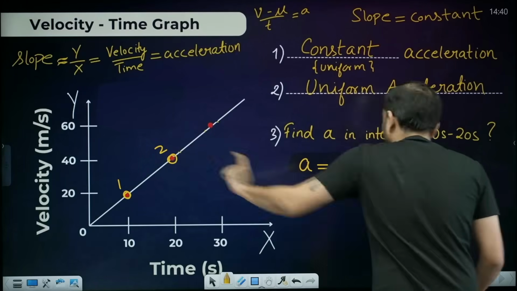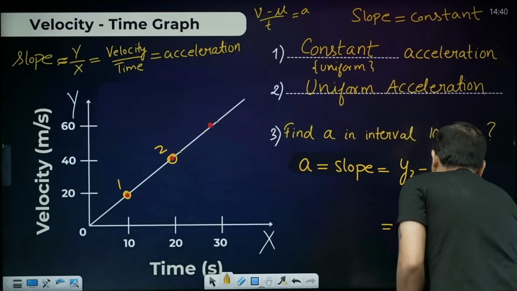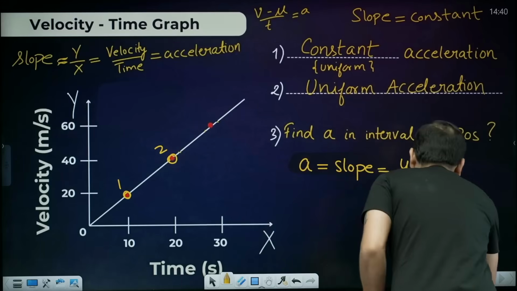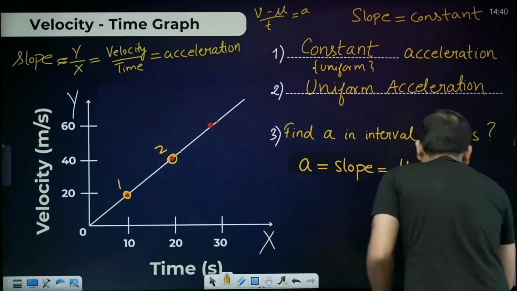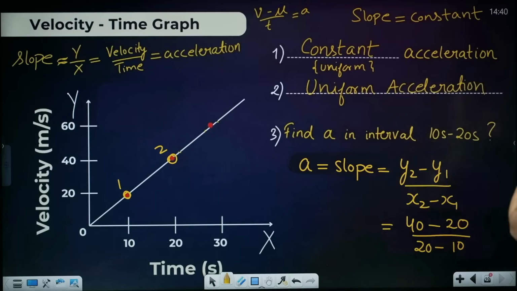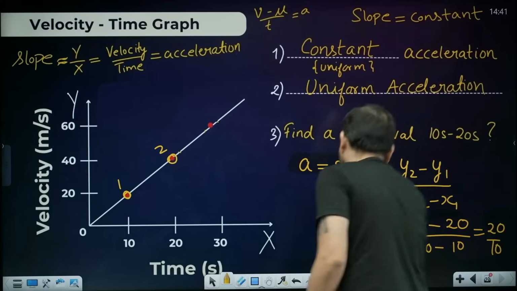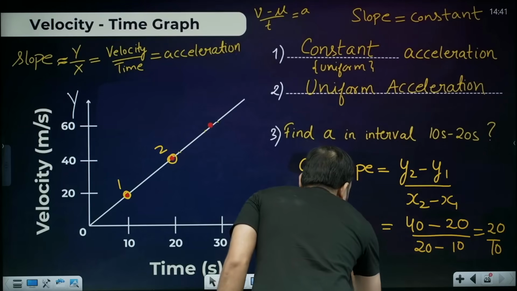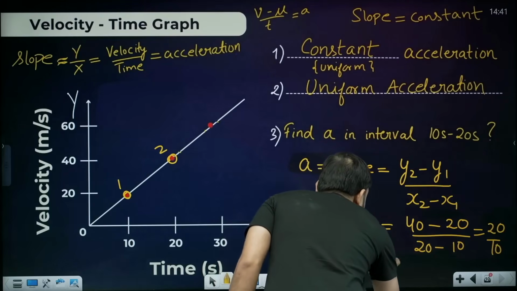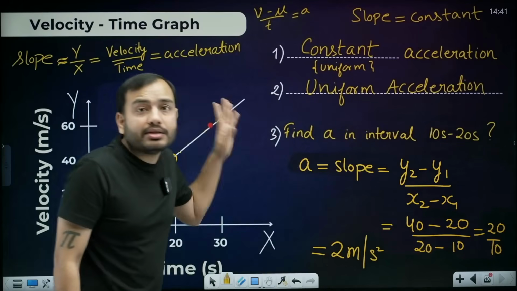Minus y1, the y of the first point, how much is it? 20, divided by x2, the x of the second point, how much is it? 20, minus x1, how much is it? 10. So 40 minus 20, how much is that? 20, and 20 minus 10, that is 10. So 20 divided by 10, how much is it, beta? The answer is 2. And beta, what will be the unit? Meter per second squared, because this is the unit of acceleration.